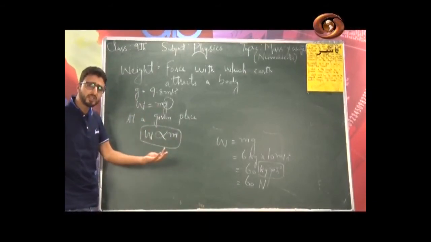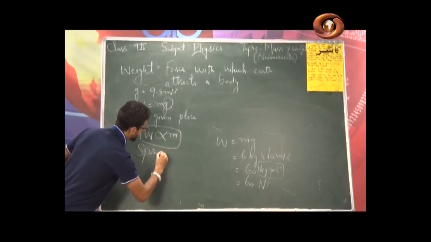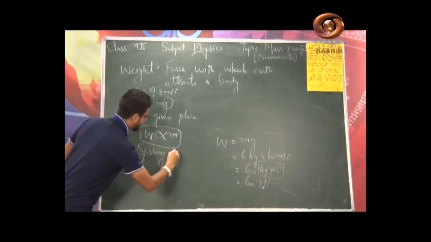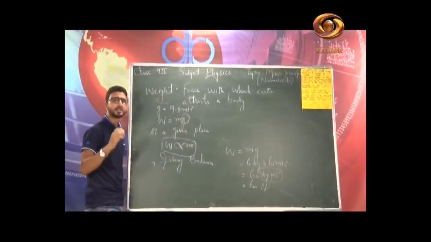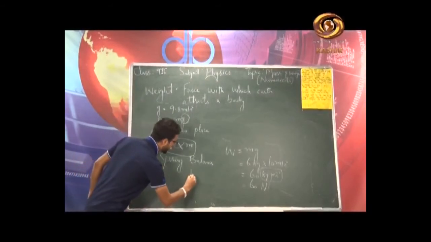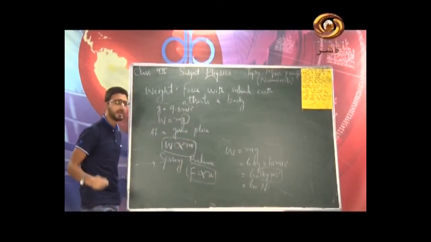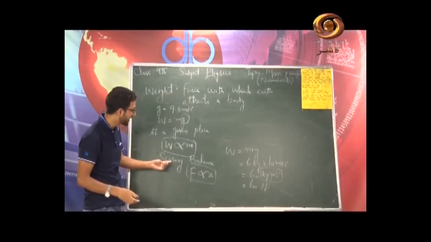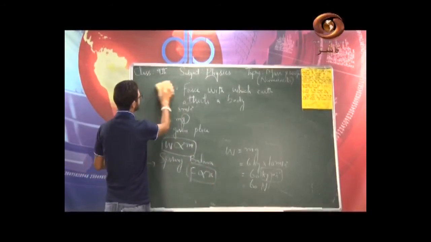Now, how do we measure the weight? For that, we use the spring balance. Remember, with a physical balance, what did we measure? Mass of a body, right? And to measure the weight, what we use is the spring balance, which you will discuss in 11th class physics, because that is based upon Hooke's law, that is, within elastic limit the extension produced is directly proportional to the external applied force. So weight of your body is measured with the help of an instrument, that is the spring balance. So these were some of the characteristic features of the weight.